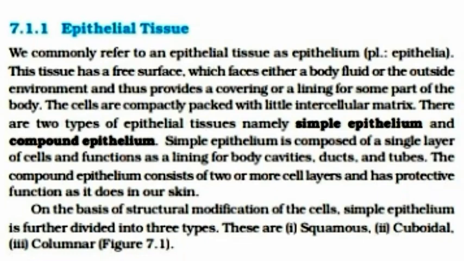On the basis of structural modification of the cells, simple epithelium is further divided into three types. These are: 1. Squamous, 2. Cuboidal, 3. Columnar.